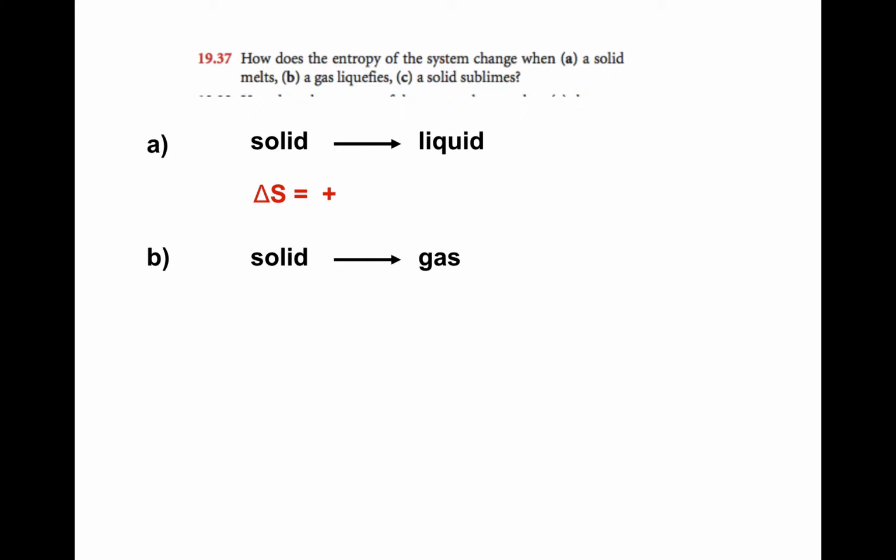How does the entropy of the system change when a solid melts? Well, anytime you melt a solid, you're becoming more disordered. A gas liquefies. Gas is the most disordered state, so if you're losing gas, you're becoming more ordered, right? You're losing disorder. Subliming is going from the solid phase to the gas phase, so again, becoming more disordered.